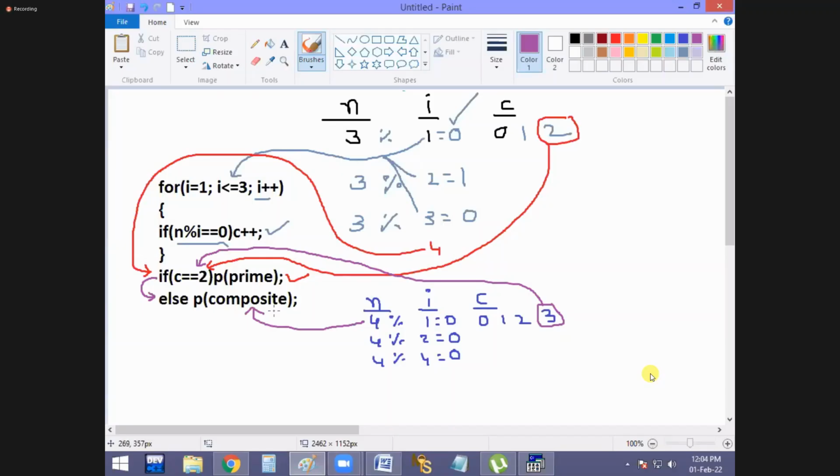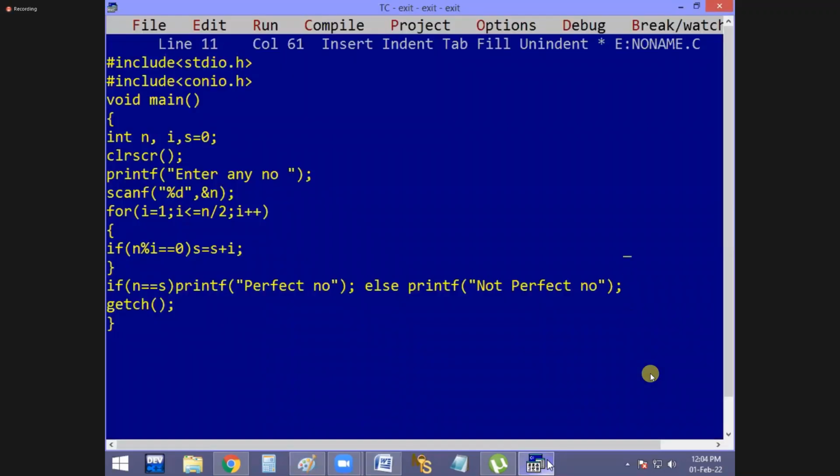Everyone, that's all. It is how to find out whether the given number is a prime number or a composite number. Okay, and just check it out, guys. In place of sum, I'm taking count. And in place of n by 2, up to n times, no? And not sum, count, no? And if c equal to 2, printf it is a prime number, else composite number.